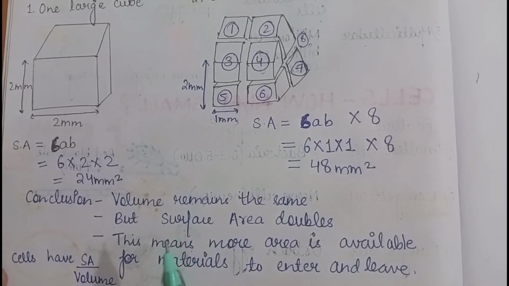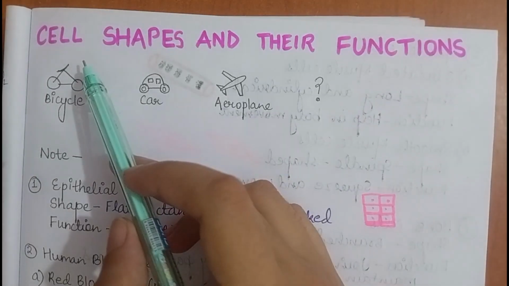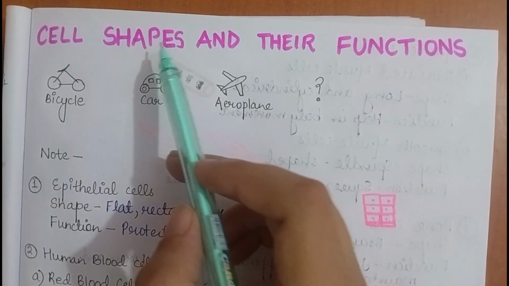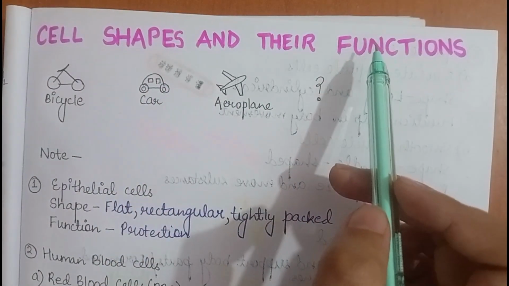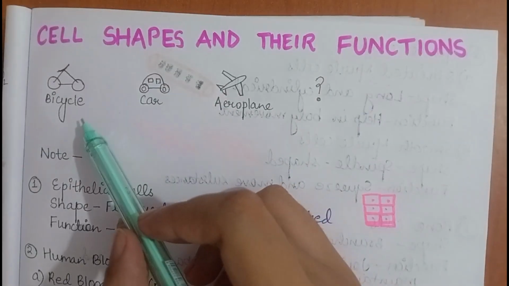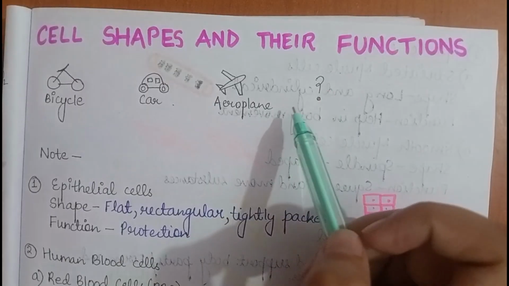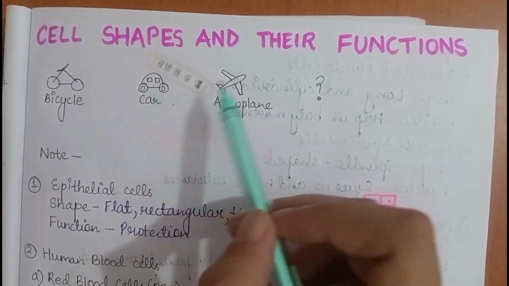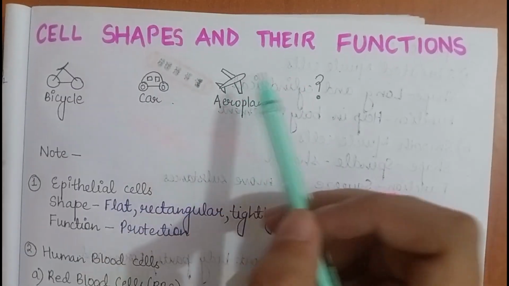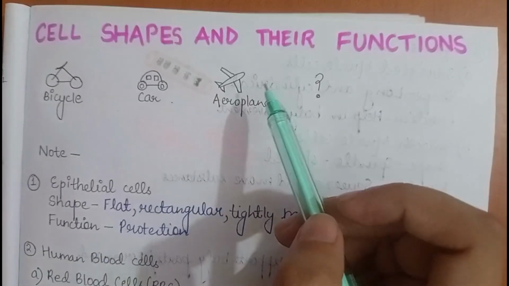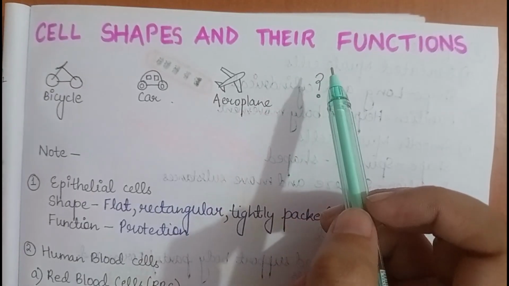I hope it is clear now. We are on our last topic, cell shapes and their functions. If I ask this question, is the shape of bicycle, car and aeroplane same? You will say no. Reason being that they have different function, that's why their shapes are different. Same happens with cells also.